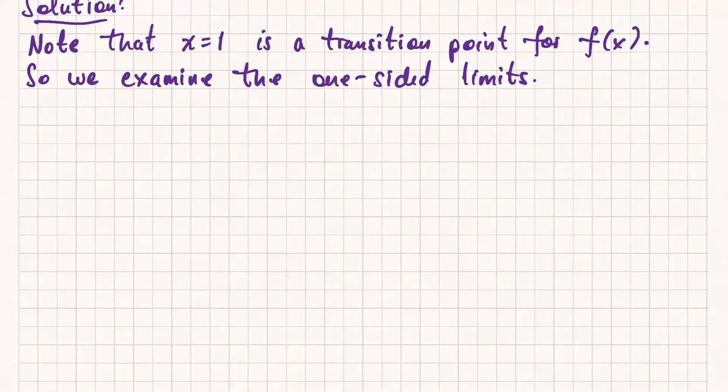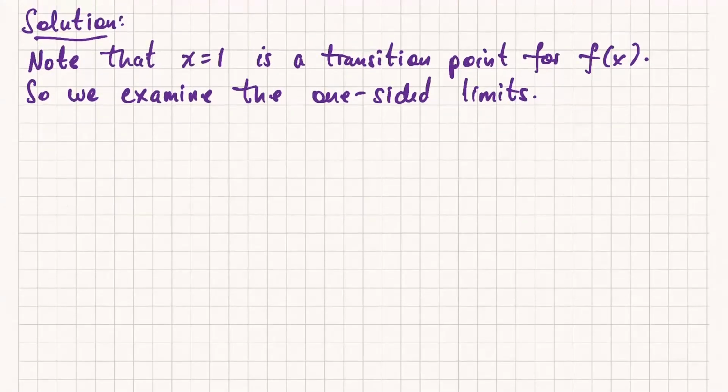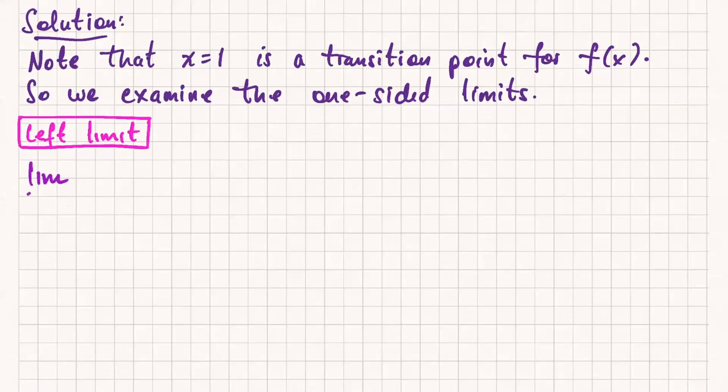Okay, so let's look at the left limit first. Okay, so let's look at the limit as x approaches 1 from the left. And keep in mind what this means.